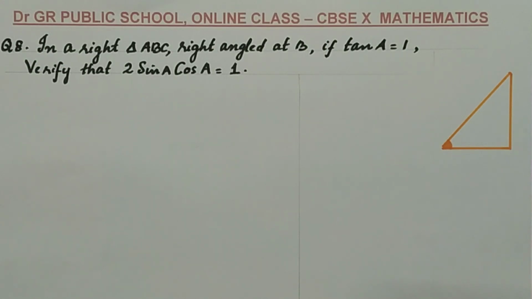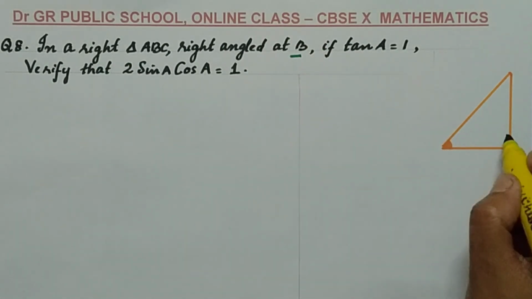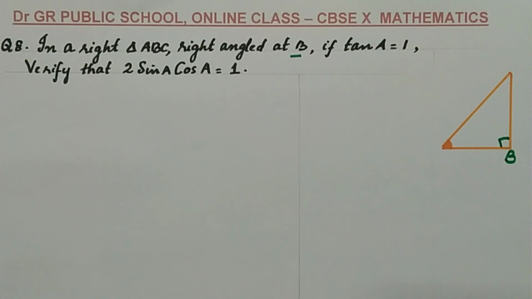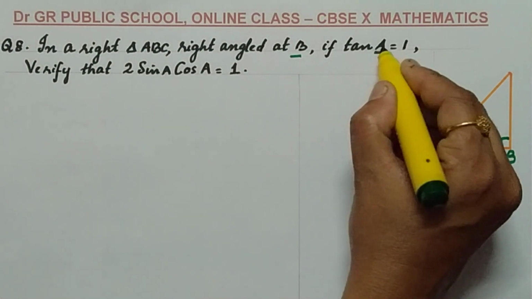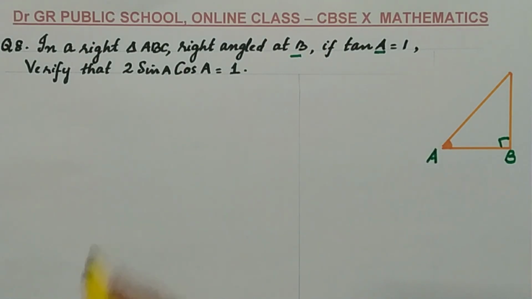Read the question. In a right triangle ABC, right angle at B, if tan A equals 1, verify that 2 sin A cos A equal to 1. One more verification question. In a triangle right angle at B, so B you need to mark as right angle. An additional condition given here: tan A equal to 1, so A must be an acute angle. You need to make a verification. Verification means LHS is equal to RHS.